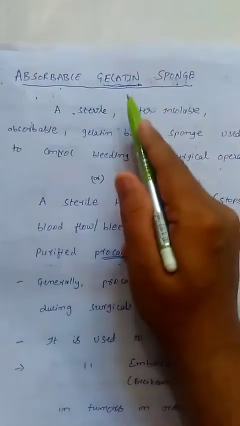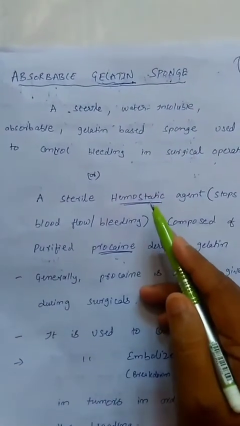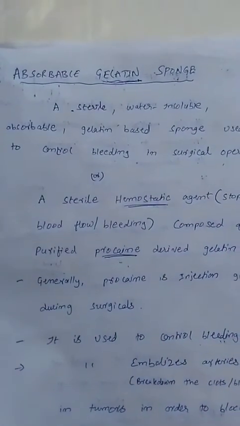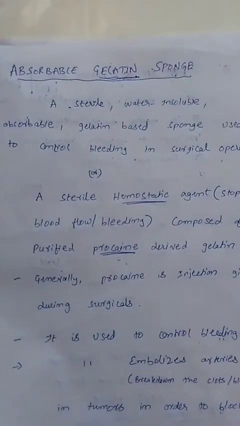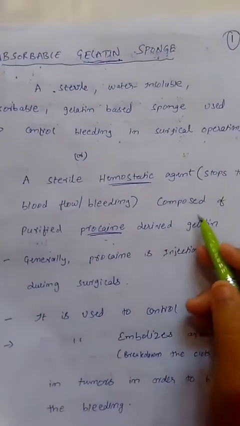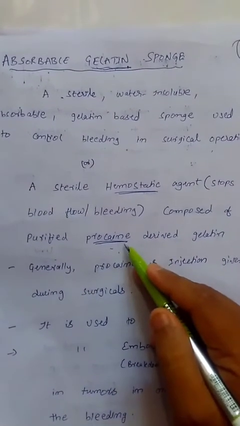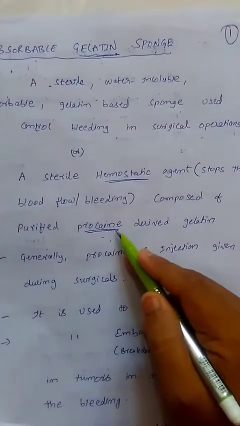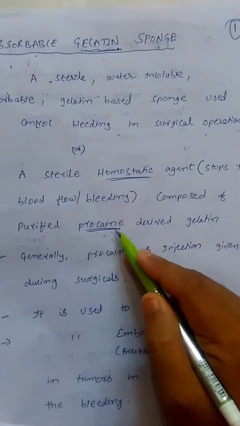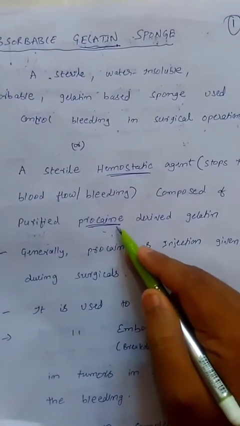Absorbable gelatin sponge is a sterile hemostatic. Hemostatic is nothing but which controls or stops the bleeding. It is composed of purified procaine derivatives. Procaine generally is available in injection form. It is given before the surgery or before the operations.